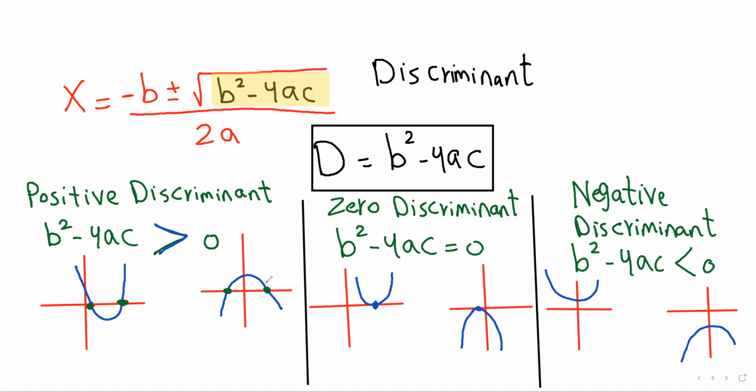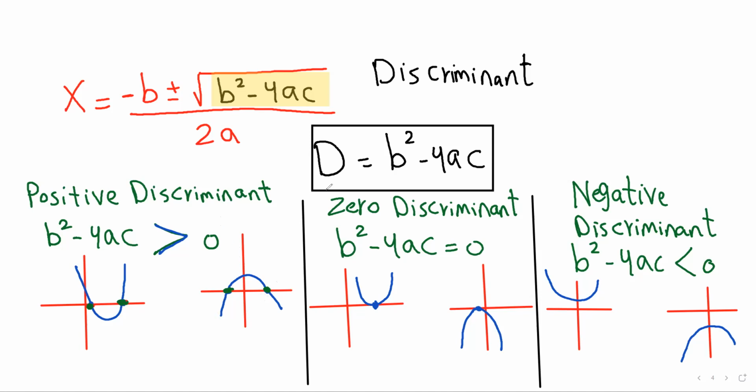In other words, the graph of the equation intersects the x-axis at two different points. So here we have 2 points, point 1 and point 2, and here we have 2 points, point 1 and point 2. And the curve might open upwards or open downwards.